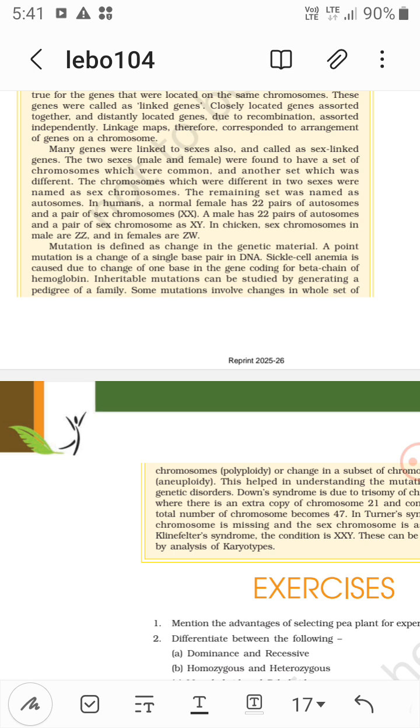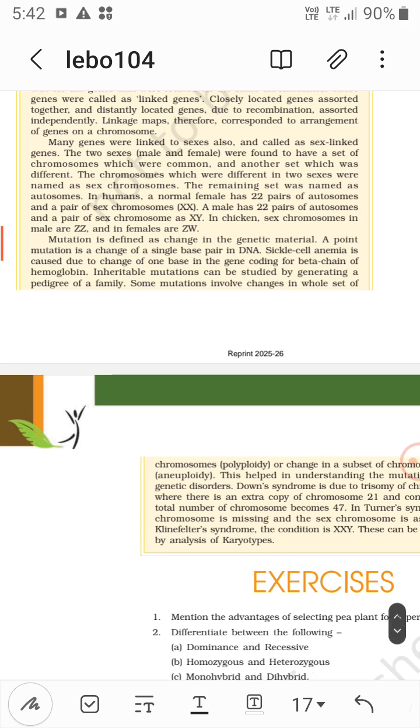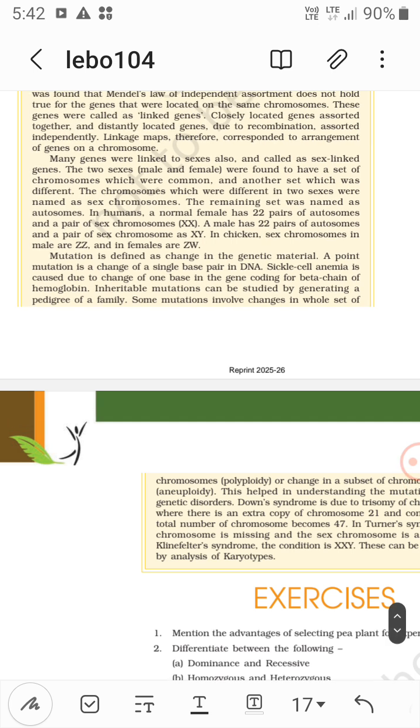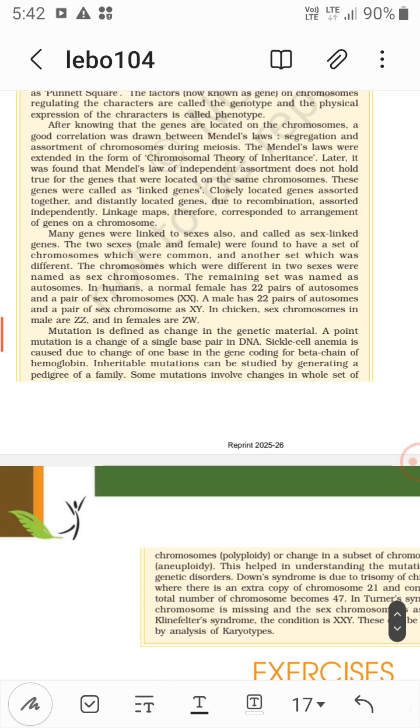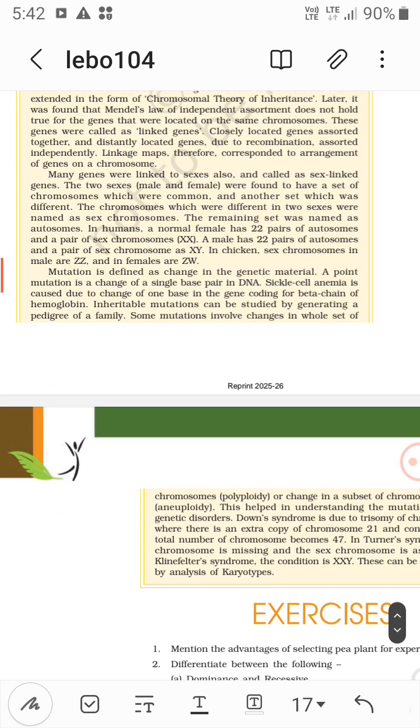Now inheritable mutations can be studied by generating a pedigree of a family. So inheritance, which is given by Mendel and then the chromosomal theory of inheritance, all these, if they have the mutations, can be studied by generating a pedigree of a family.